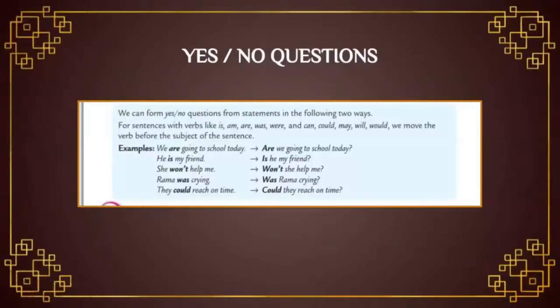Let's move to the fourth example. Rama was crying. What is the subject and verb? Rama is the subject and the verb is was. Now change the positions of subject and verb. Was Rama crying? Question mark. Let's move to the fifth one. They could reach on time. What is the subject? They. And verb? Could. Change the positions. Could they reach on time? Question mark. Students, now we have formed yes or no questions.